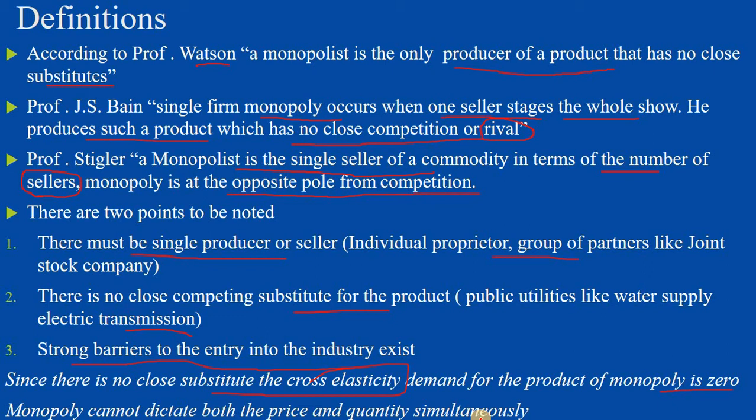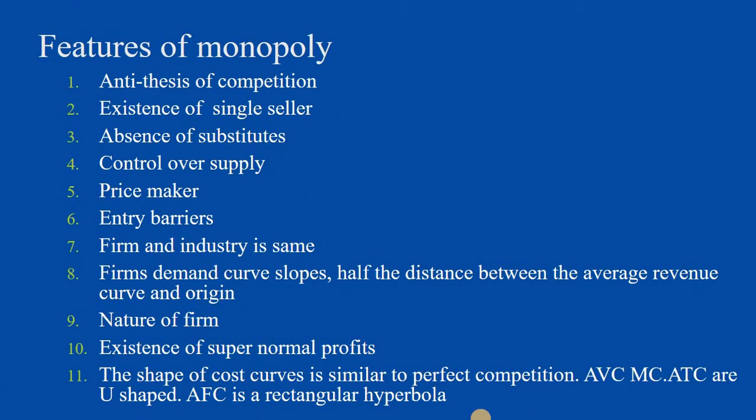On the other hand, if the monopolist decides the quantity of output that he wants to be sold in the market, then the market will determine the price of the product which the monopolist wants to sell in the market. Those are the important features of the monopoly market.